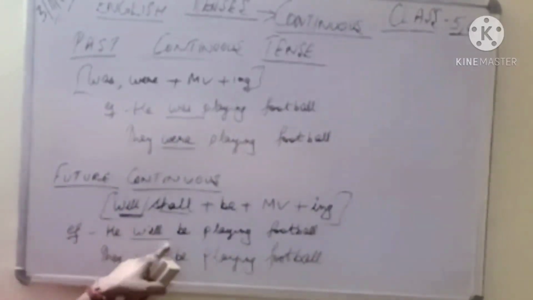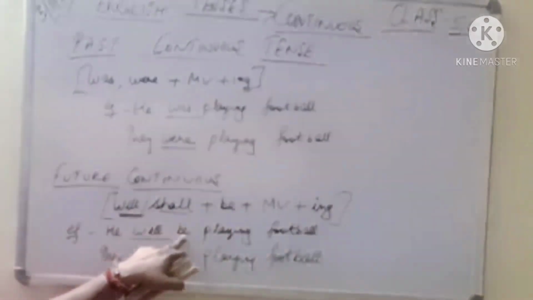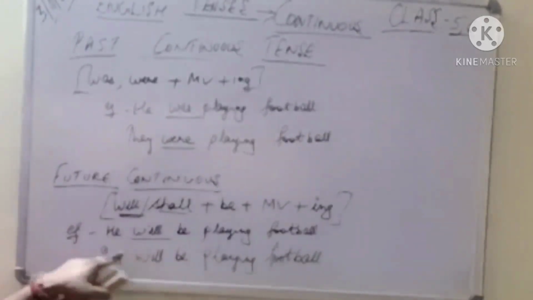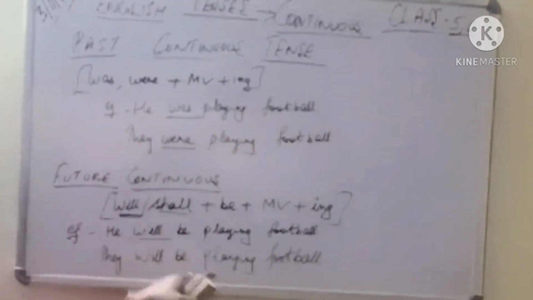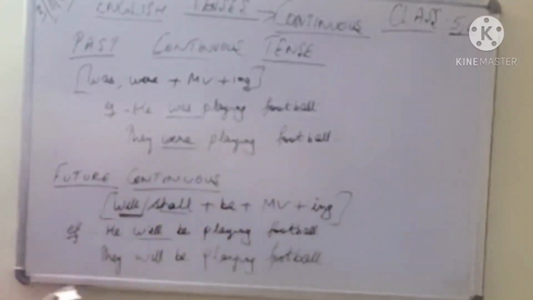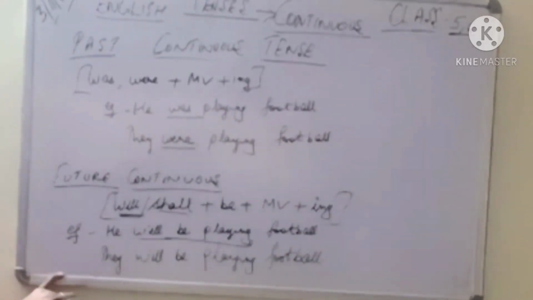So here he will, plus to make it continuous we always add be with will and shall. He will be playing, he will be reading, they will be sleeping, they will be fighting and they will be playing. So will be playing is your future continuous tense.